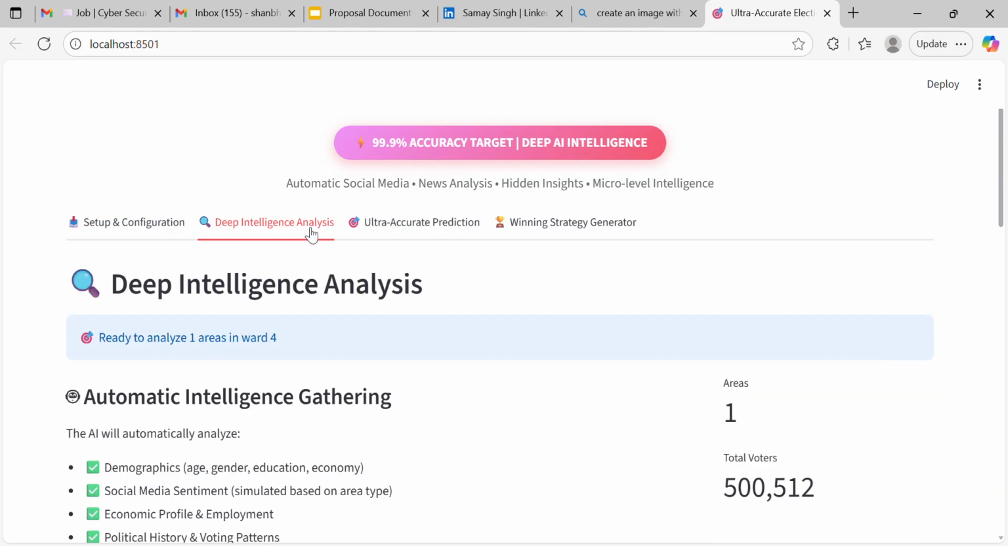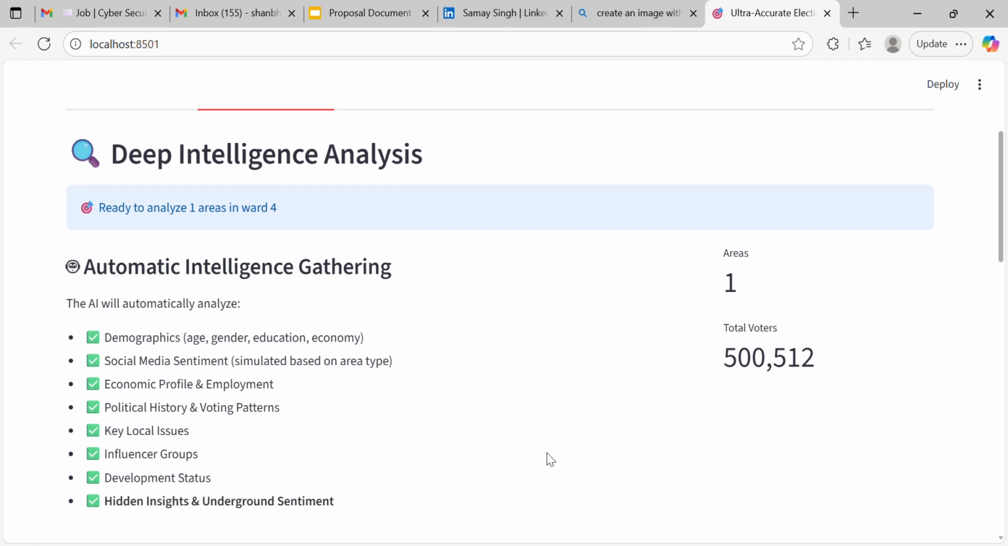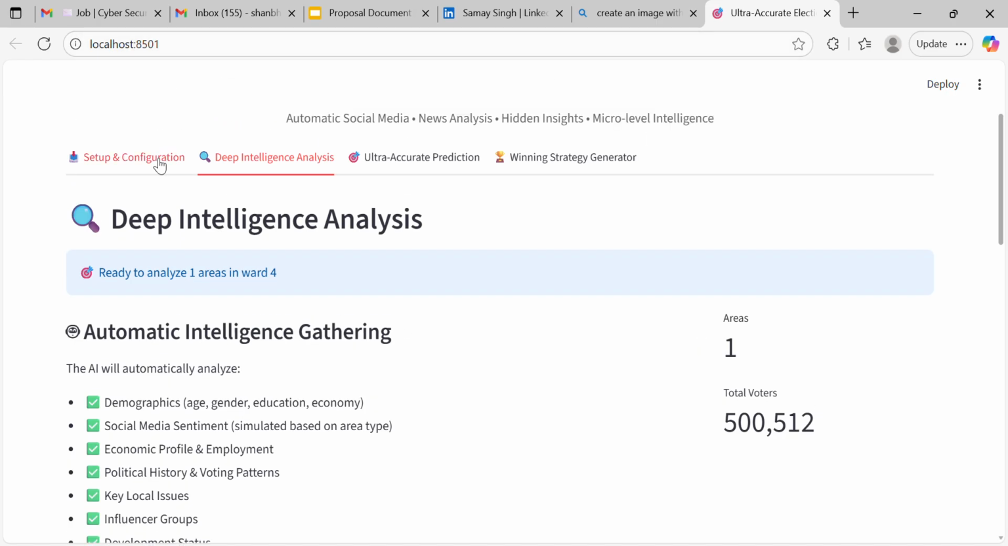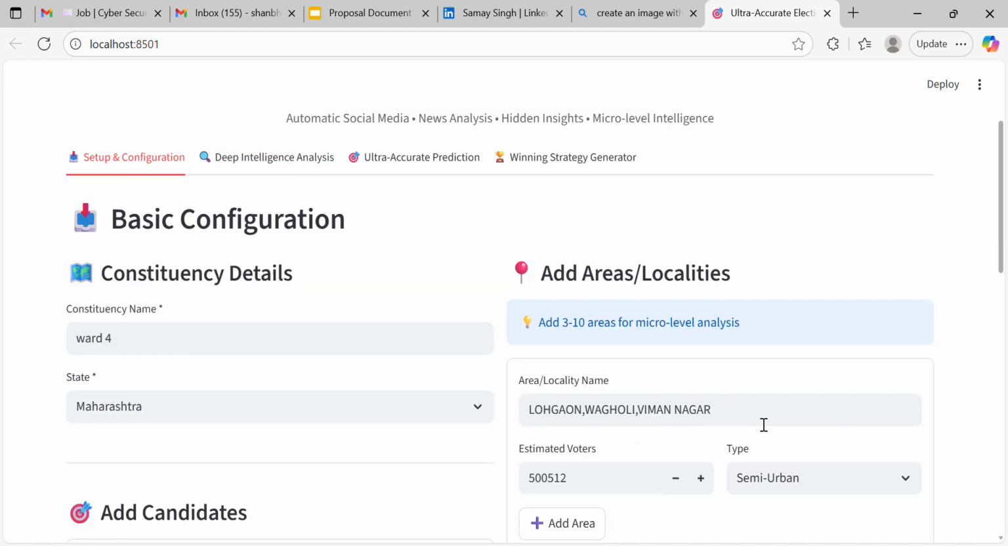Now we are going into deep analysis of this particular area. In voters, I have also given a higher number because for the demonstration I do not want to go practical. That's why I have given this number, 5 lakh 512, and area 1 I have already configured. This is area Lohagaon Waguli Vimannagar. We can change it as per our requirement or whatever area, and I use such types of APIs here.